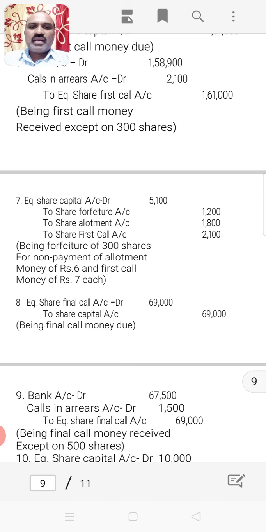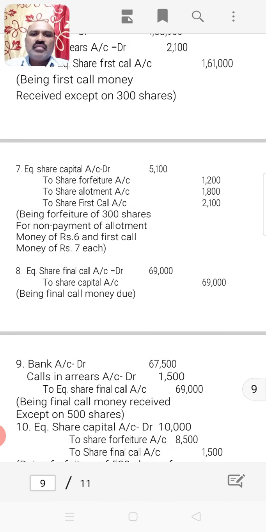And then share allotment account, that is 1,800 rupees on 300 shares at the rate of 6 rupees. And then share first call account at the rate of 7 rupees on 300 shares becomes 2,100. When you take the total of all these three entries, it becomes 5,100, that is debited here, being forfeiture of 300 shares for non-payment of allotment money of 6 rupees and first call money of 7 rupees.